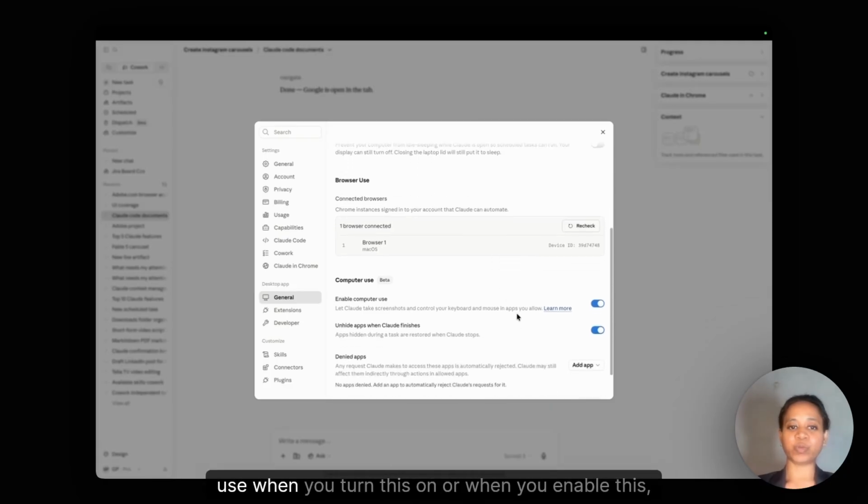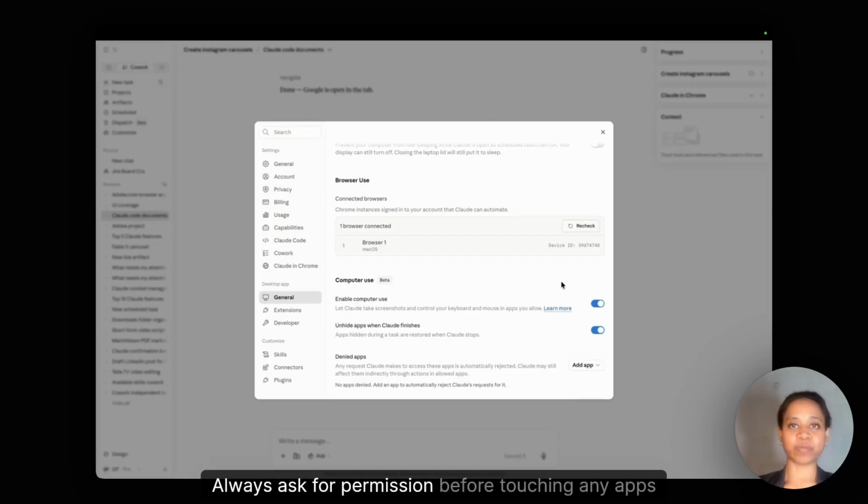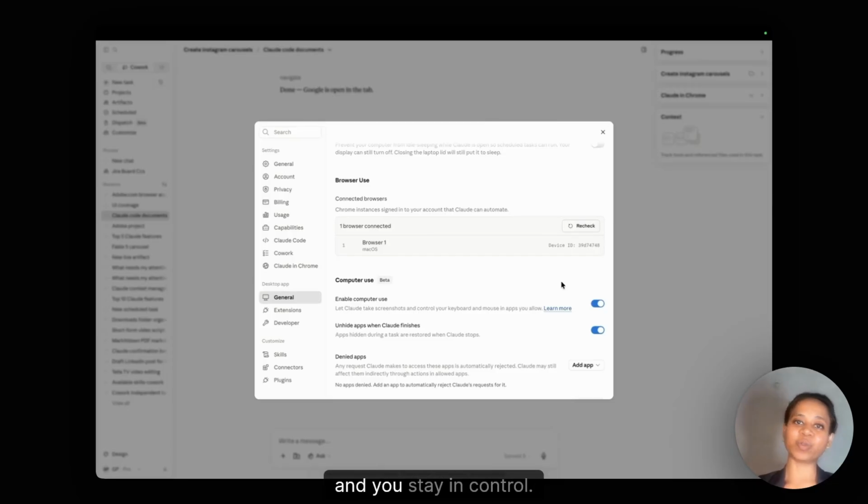Now computer use, when you turn this on or when you enable this, what happens? Claude can work like a real human being at a desk. You just describe what you want. It can see your screen. It can open apps, click buttons, fill the forms. Always ask for permission before touching any apps and you stay in control.